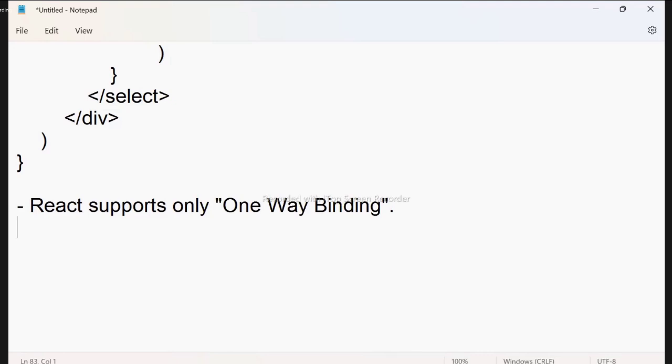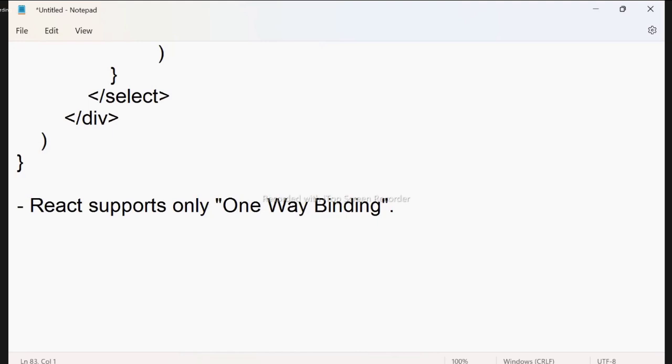Data binding is of two types, one-way binding and two-way binding. One-way binding means it can read and present the data, but any modifications in the data, it will not update back. For that, how does JavaScript update back? In the same way you have to do it here also.